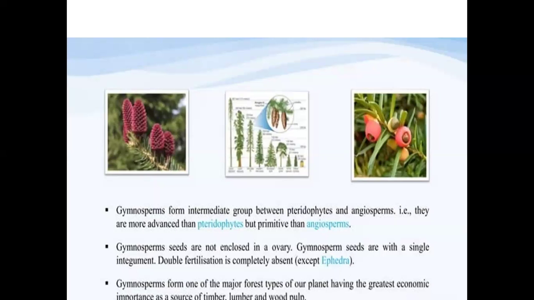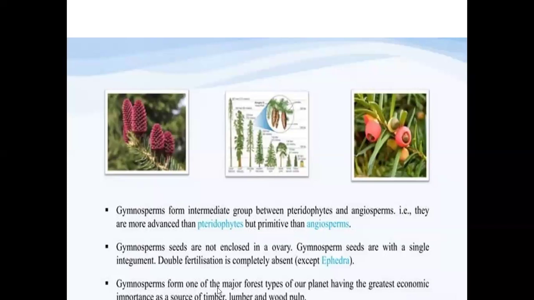The seed of the gymnosperms has only a single integument. What is this integument? The integument is the wall layer of the ovule. Generally, the ovule transforms into the seed after fertilization. In angiosperms, all the ovules have two integuments. But here in the gymnosperms, the seed has only a single integument.